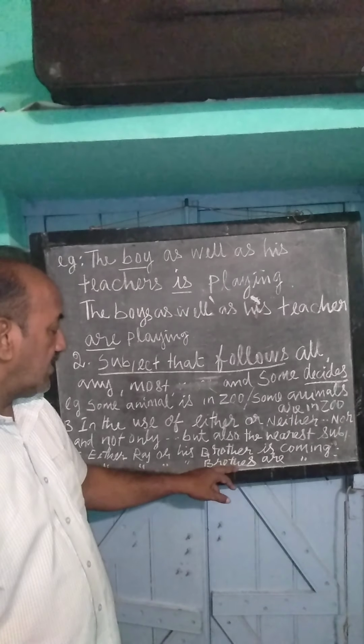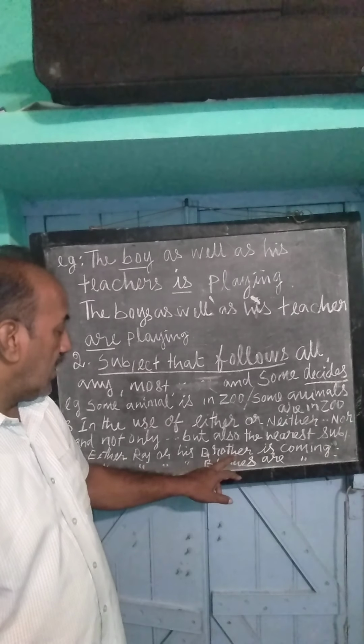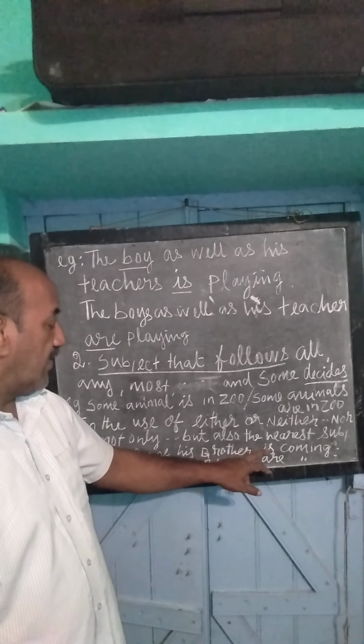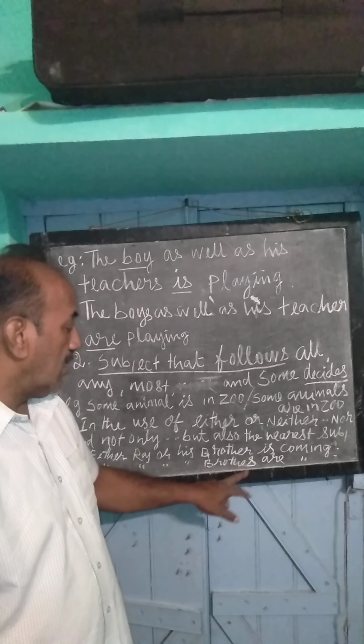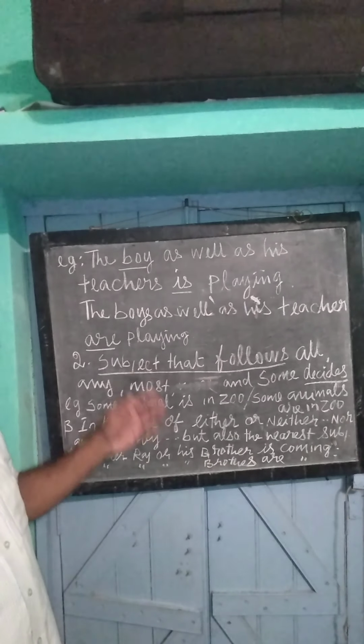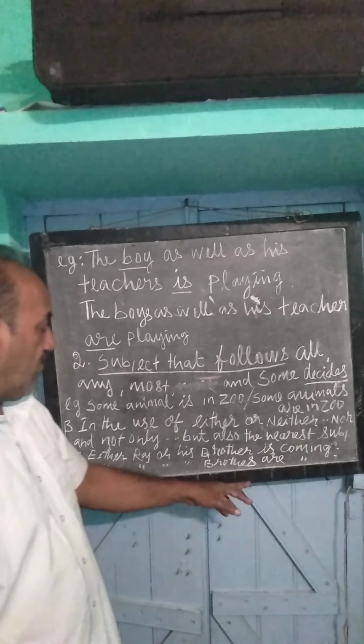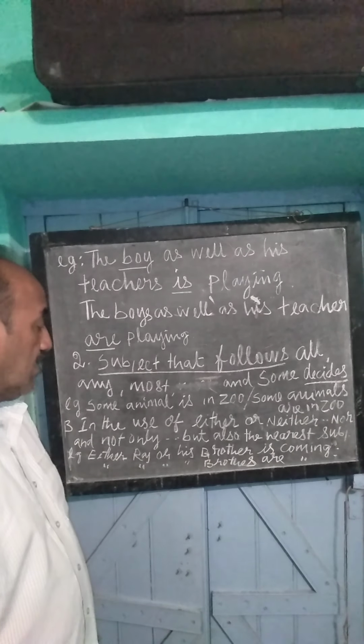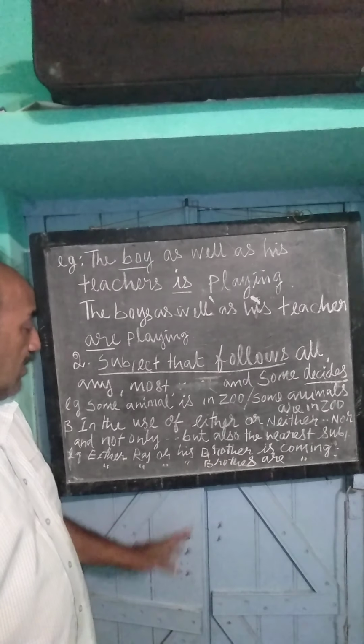If the subject near to them is singular, the verb is singular. If it is plural, the verb also is plural. So these are the agreement of the verb with the subject, or subject-verb agreement.